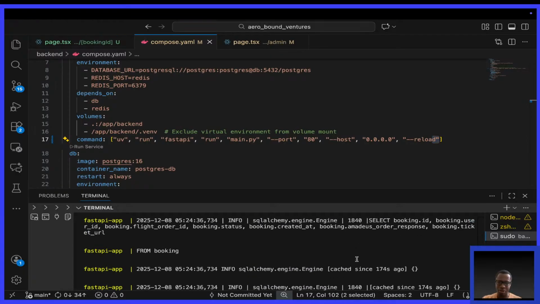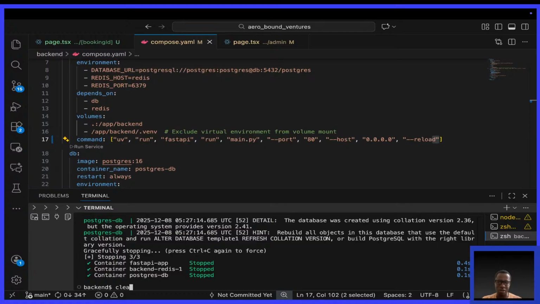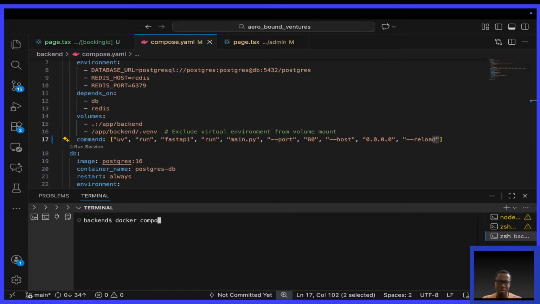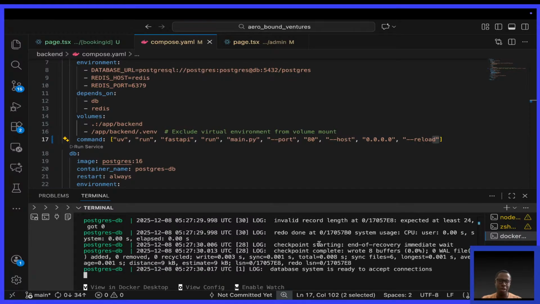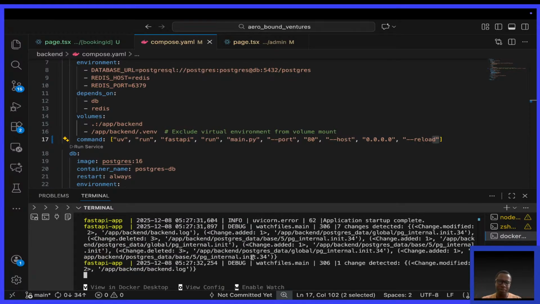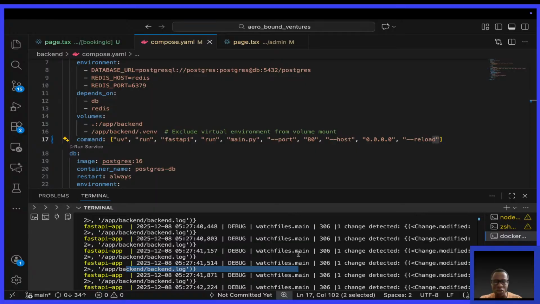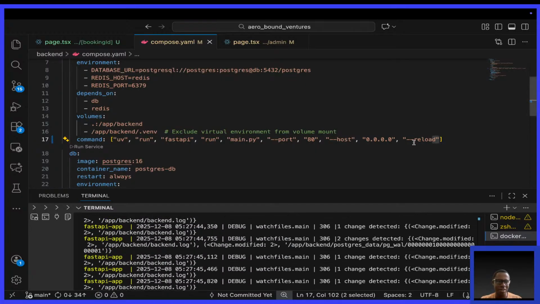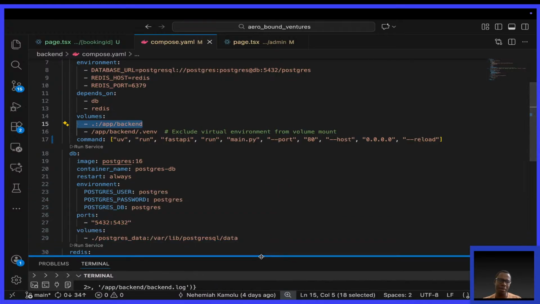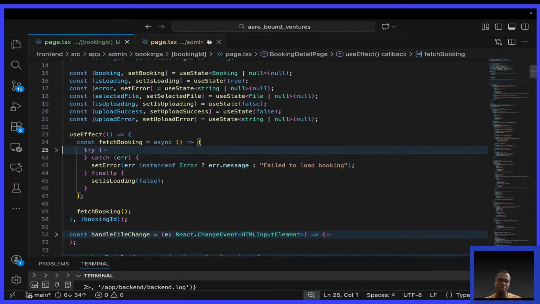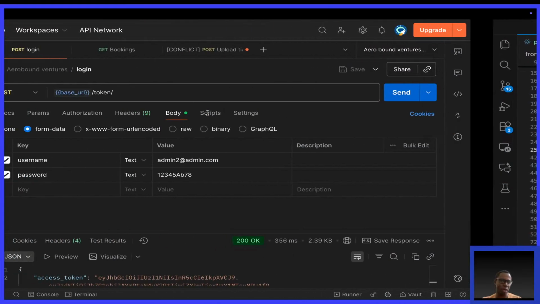But you're going to see it going crazy. When you do reload, it's now watching files, and it keeps on loading. Sometimes when you want to see a log statement, by the time you come to it, it has disappeared. That's why I don't like doing this reload. I wanted to rely on only the backend volume, but it's okay. That's one way you can do it.